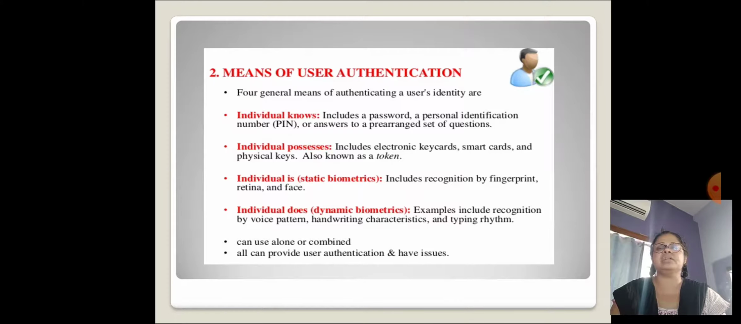Something the individual does, dynamic biometrics. Examples include recognition by voice pattern, handwriting characteristics, and typing rhythm. They can be used alone or they can be combined. All can provide user authentication and have issues.